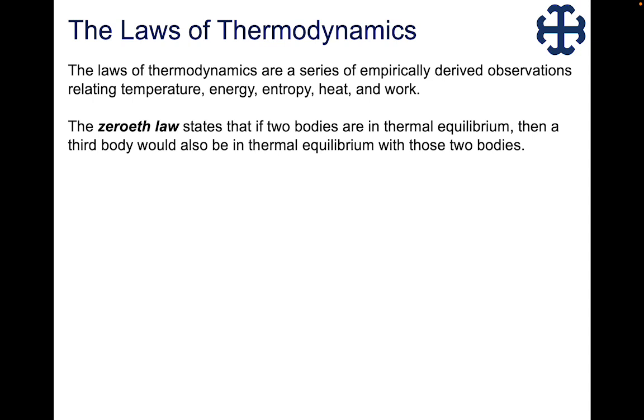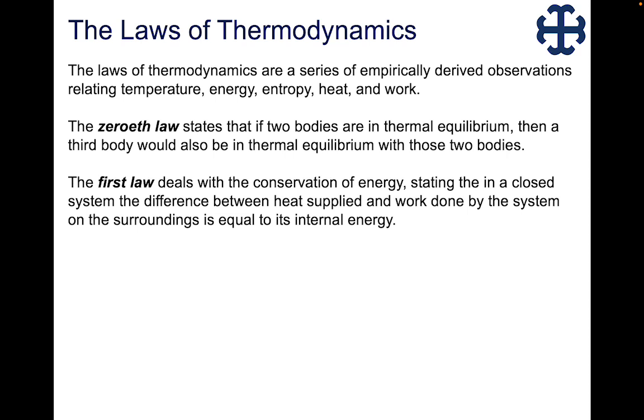The simplest way to think of this is if we have two things at the same temperature, then by definition a third thing also has to be at the same temperature. It sounds a little redundant and obvious, but it is actually helpful in getting to some of the math behind thermodynamics.